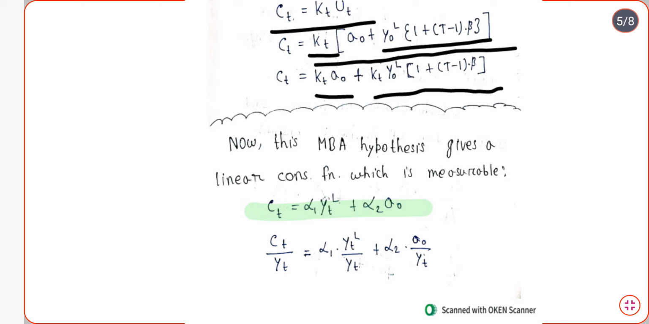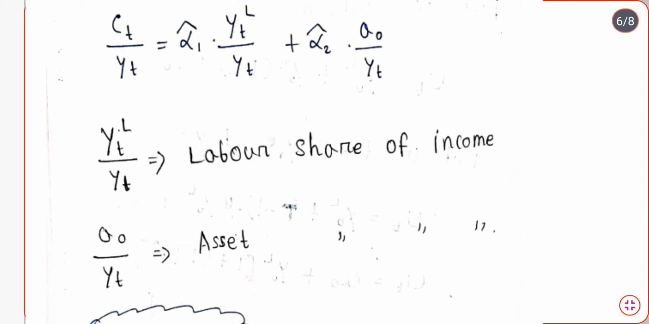So it is also observed in this equation that consumption is a function of YtL and A0. YtL is the labor income and A0 is the asset income. Now if we divide this equation by Yt, it becomes Ct by Yt equals alpha 1 into YtL by Yt plus alpha 2 into A0 by Yt. Now Ct by Yt equals alpha 1 hat into YtL by Yt plus alpha 2 hat into A0 by Yt.